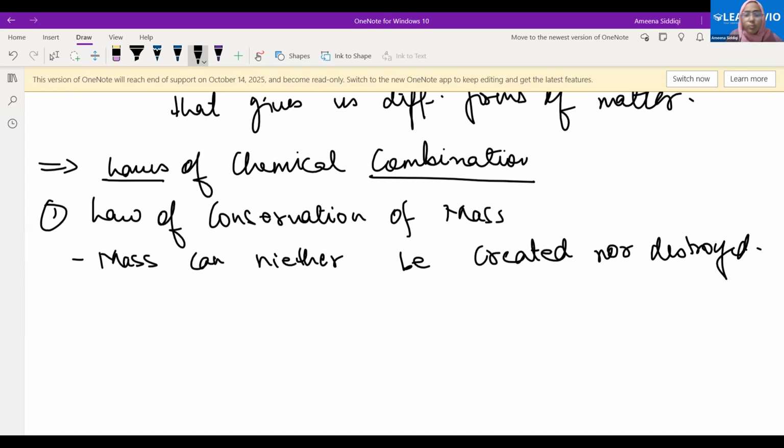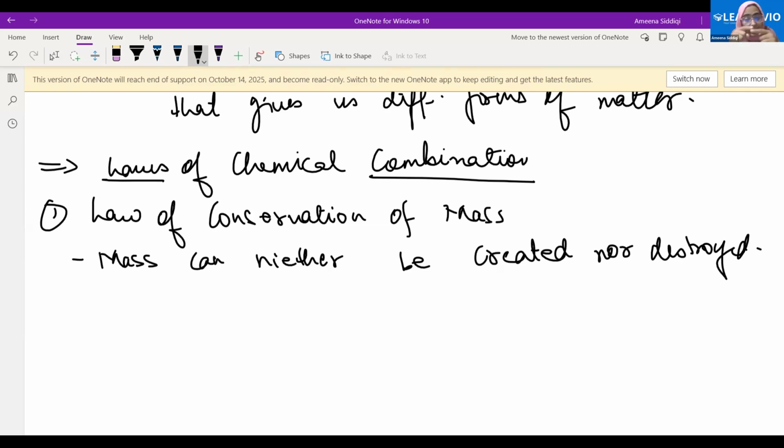Good. So what is the reason for saying this? Let's try to understand this. Let's suppose there are 10 atoms combining together. Now these atoms are of different elements. These 10 atoms I should get back as they are in the product. Then only I will have equal mass, no? Why? Because the mass that I was giving in the reaction was because of those 10 atoms that I have in the reaction. I should have the same number of atoms back in the product, then only I will have the same mass, right? Yes or no? So that is basically what they are saying: the atoms are combining.